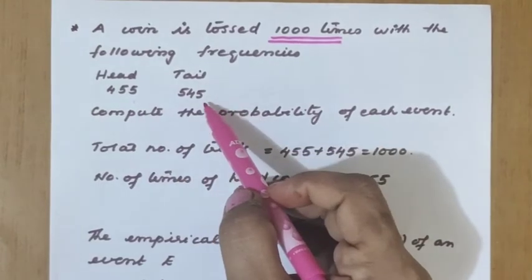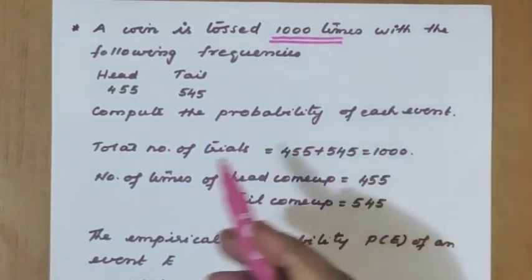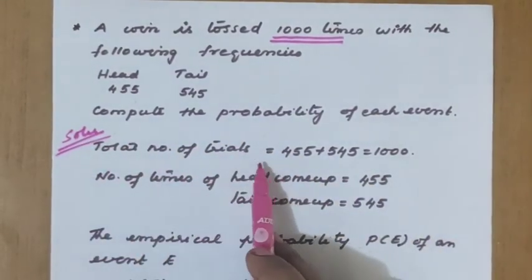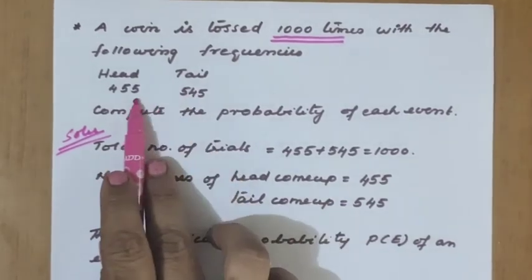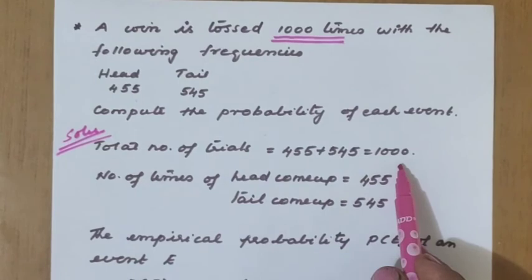Head came up 455 times. Tail came up 545 times. Now we have to write the probability. Now see the solution, how to write the solutions. I'll explain now. We should add the total number of trials also, although in the question itself it is mentioned. So it is 1000.